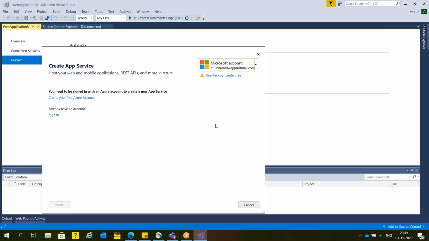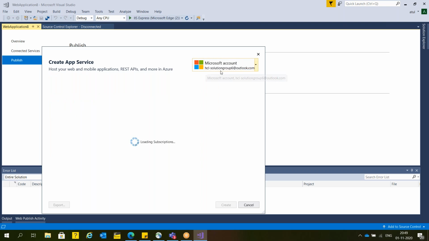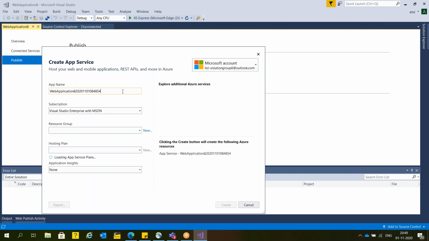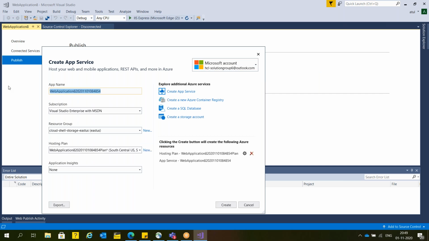So I'm going to pass the credential, guys. See here. This is my subscription. Now here you can decide what name you want to pass, guys. Whatever the website you are going to create, simple website or explore additional Azure service like using the Visual Studio. You can create a databases, you can create the storage also. So here only today we are talking about the Azure website or app service.